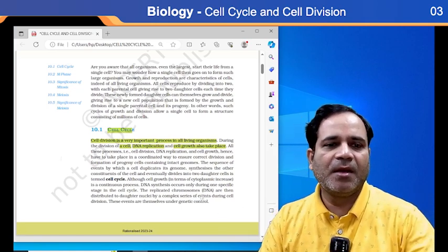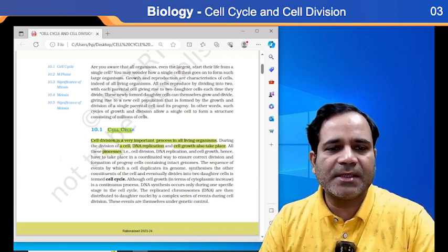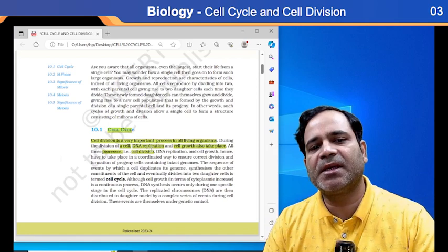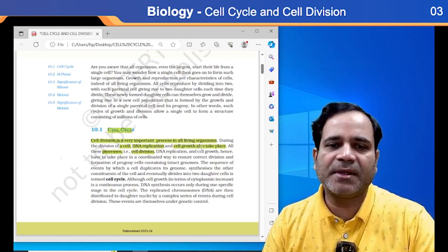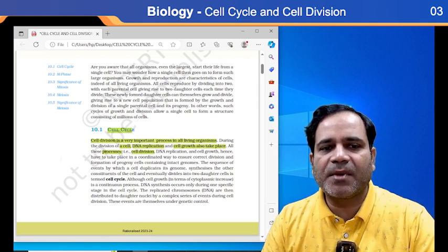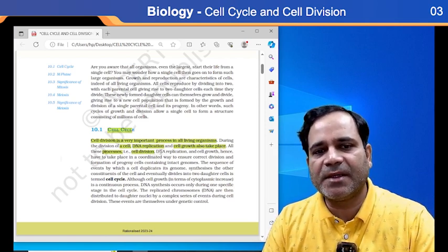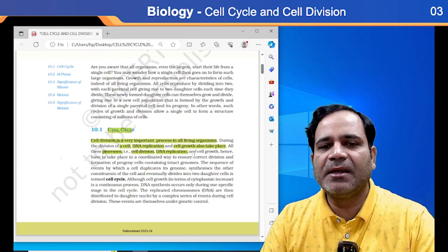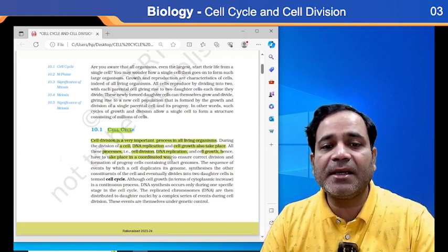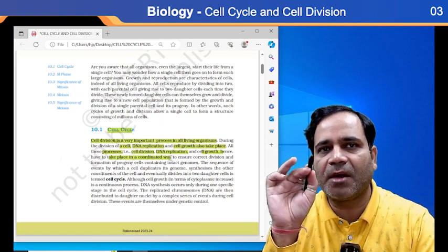All these processes are known as cell division. Once the DNA replication is done, then after that the cell growth will also take place. So DNA replication and cell growth have to take place in a coordinated way.